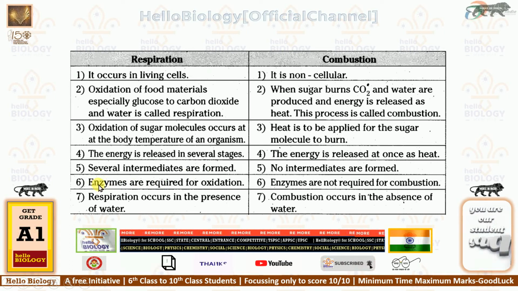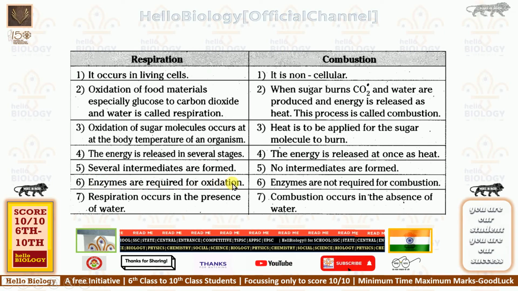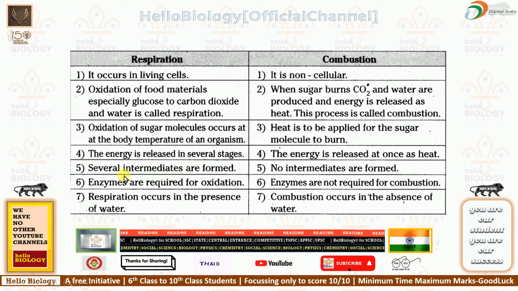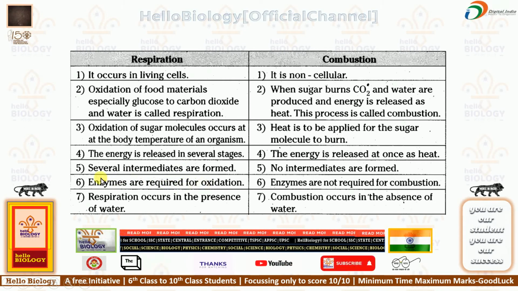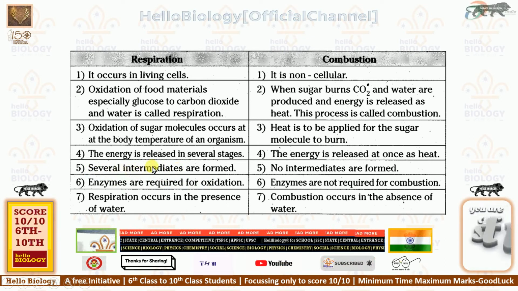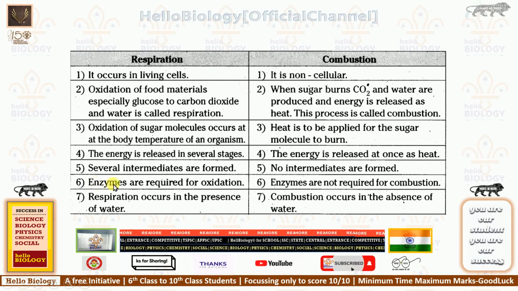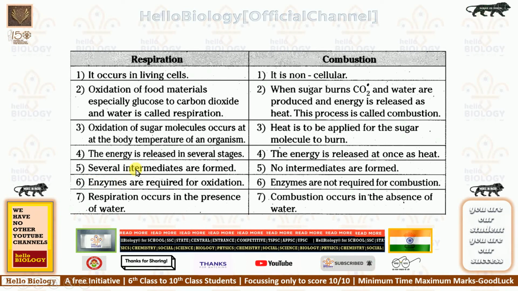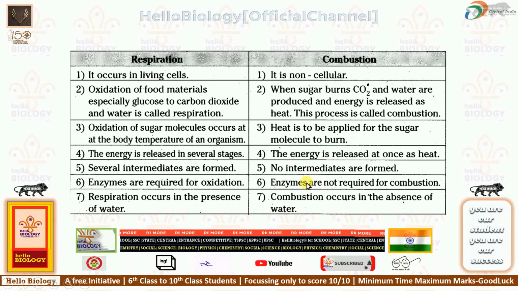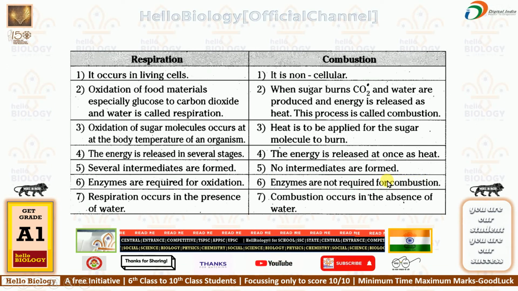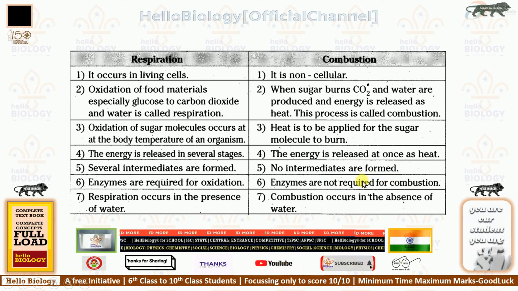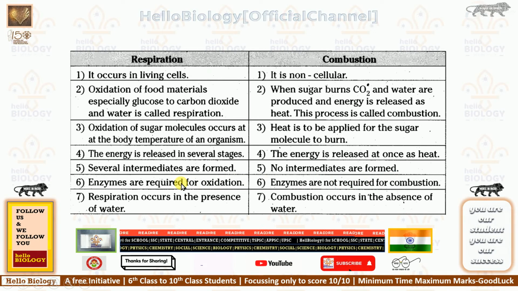Next one, enzymes are required for oxidation. As in the fifth sentence, several intermediates are formed, and for this, enzymes are required. Why? Because many steps are formed in the middle of respiration. What are enzymes? These are the chemical compounds which help the reaction. But enzymes are not required for combustion. Direct fire is there, so it will burn. Understood? This is firing outside our body. This is firing inside our body.